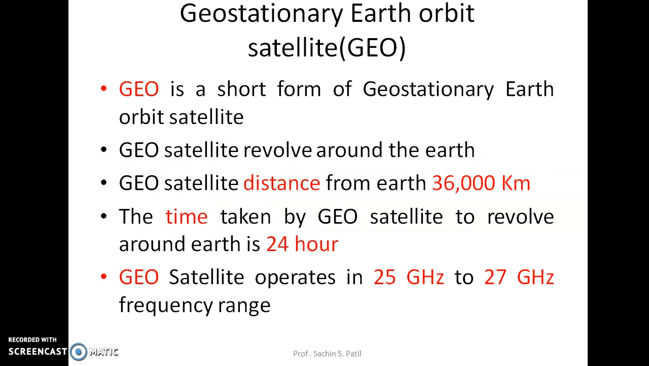Then what is a GEO? That is a geostationary Earth orbit satellite. GEO is a short form of geostationary Earth orbit satellite. A GEO satellite revolves around the Earth. Its distance from Earth is about 35,800, near 36,000 kilometers from Earth's surface. The time taken by a GEO satellite to revolve around Earth is 24 hours. A GEO satellite operates in the 25 gigahertz to 27 gigahertz frequency range.